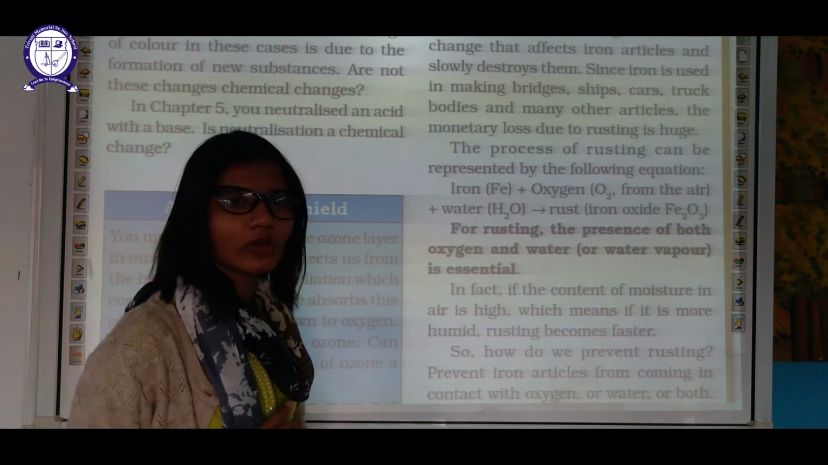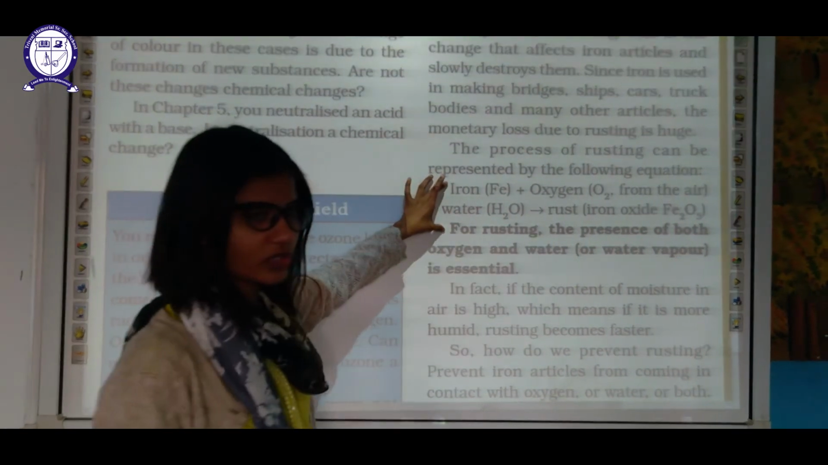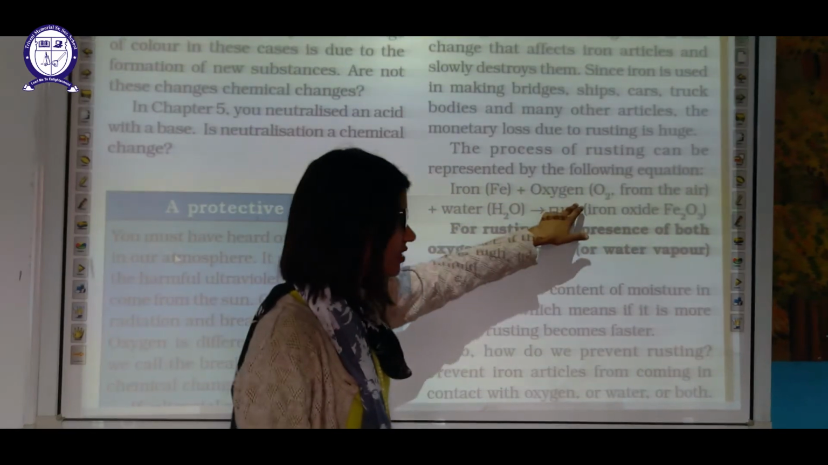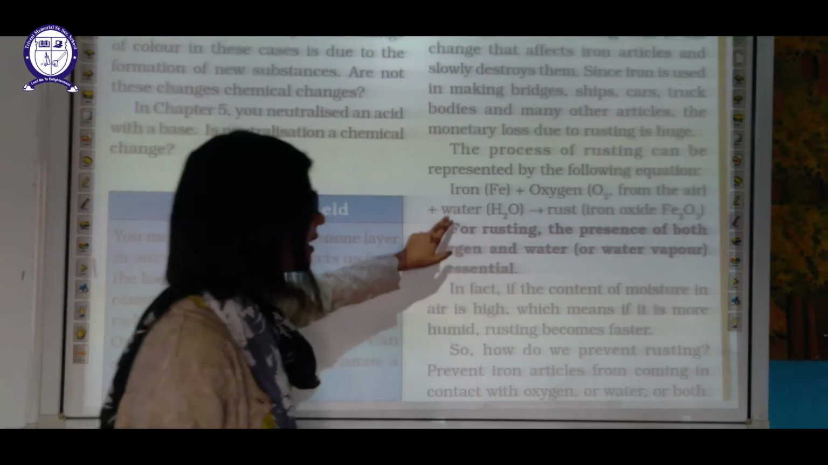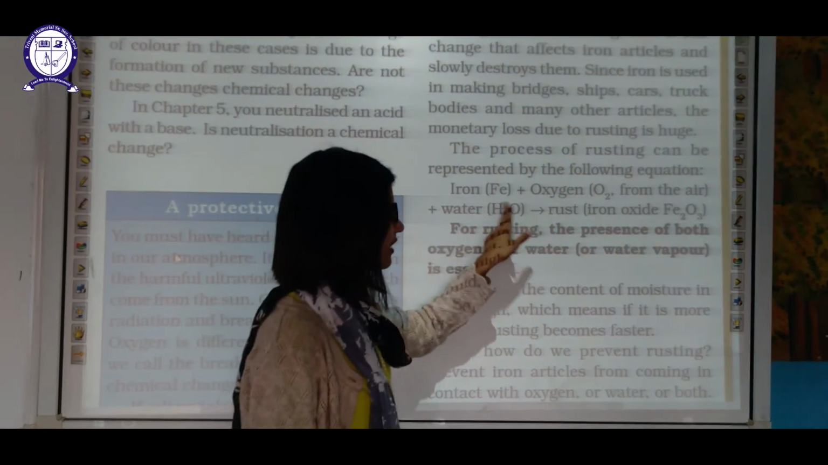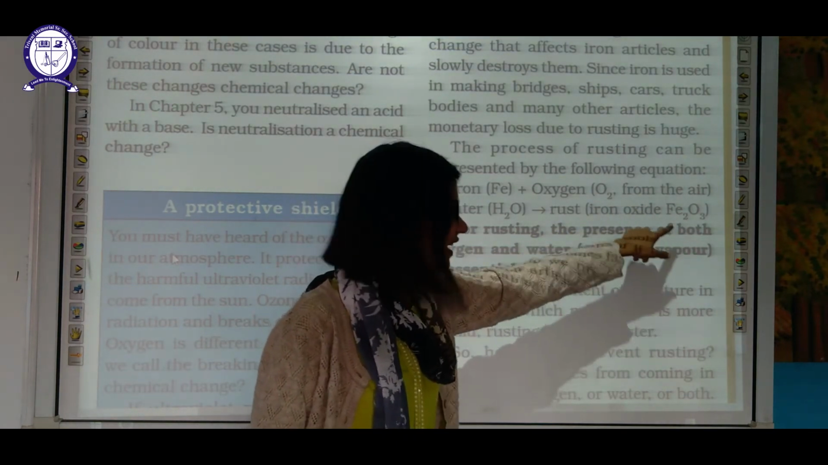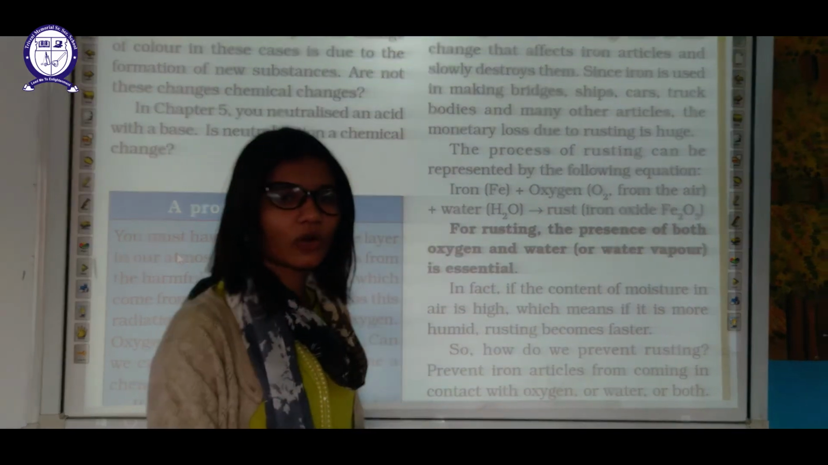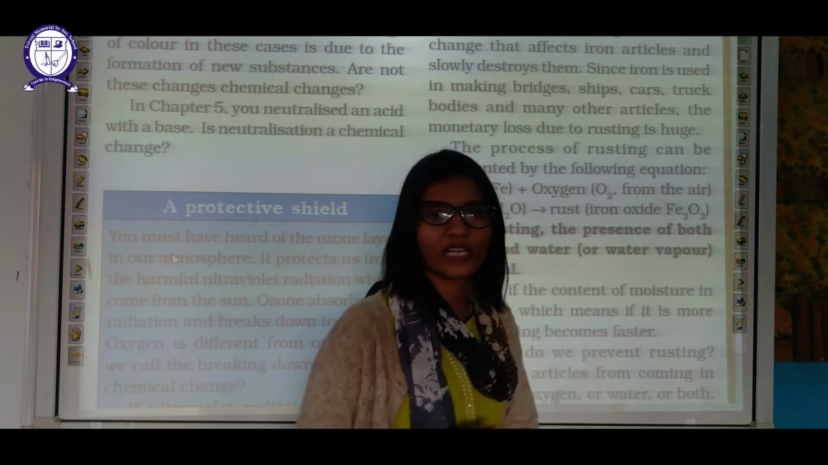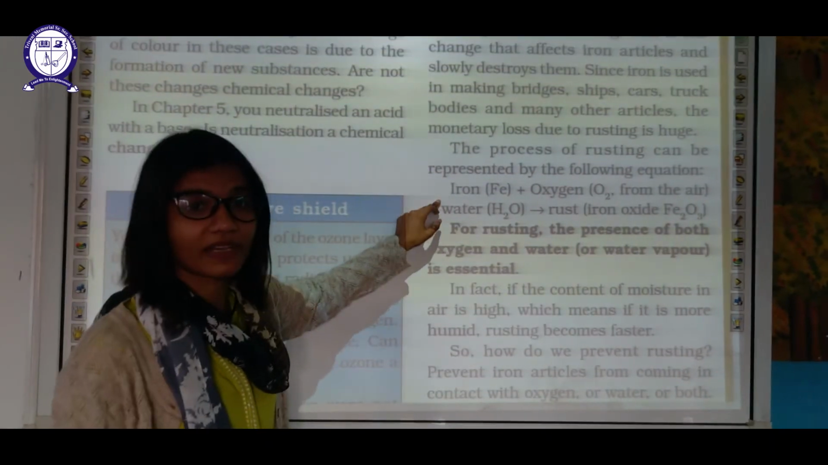Let us study the nature of rusting. What happens in rusting? The process of rusting can be represented by this equation. Rusting is when iron reacts with oxygen, which is present in air everywhere, plus water. Water is also present in the atmosphere as water vapor. It will form rust. Rust is nothing but iron oxide, Fe2O3. Fe means iron, we denote iron with Fe. So Fe2O3 is iron oxide, which is completely different from iron. So this is your chemical reaction.